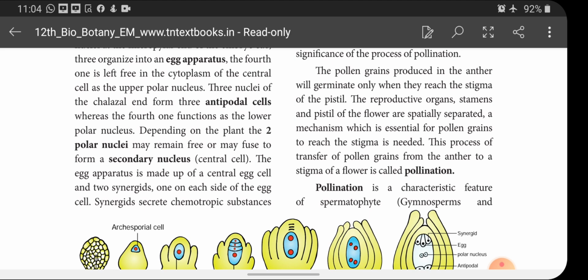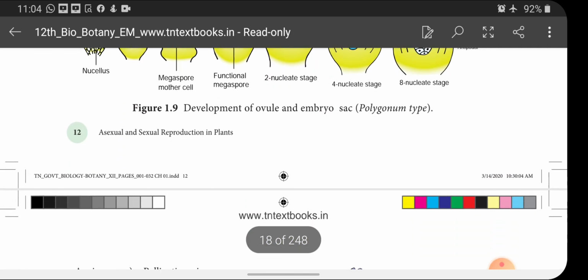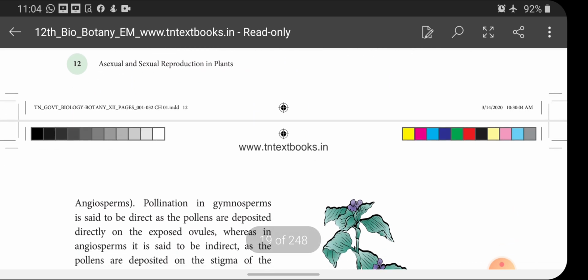The reproductive organs, stamens and pistil of the flower, are spatially separated, so a mechanism is needed for pollen grains to reach the stigma. This process of transfer of pollen grains from the anther to the stigma of a flower is called pollination. Pollination is a characteristic feature of spermatophytes, that is gymnosperm and angiosperm. This you note it down.